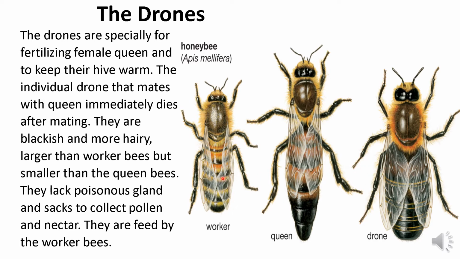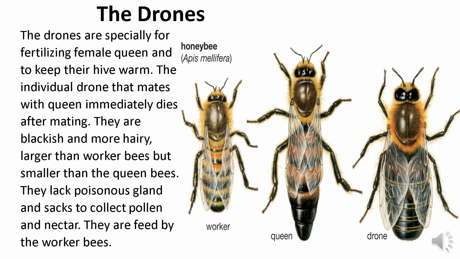In size, they are bigger than the worker bee and smaller than the queen bee. The drone lacks a poisonous gland, and pollen sacs are absent because it does not go for collecting nectar and pollen, so it is fed by the worker bee. Its main function is only to help in the fertilization of the female and continue the generation.